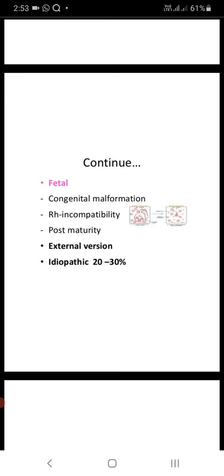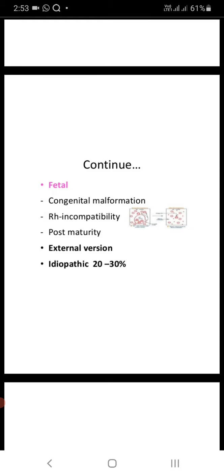In such cases we will be intervening. There are two types of versions: internal version and external version. Version is nothing but giving an application to the baby to come to the favorable pole of the uterus towards the cervix. That is, the baby's head is diverted towards the favorable pole of the cervix. It is called version.